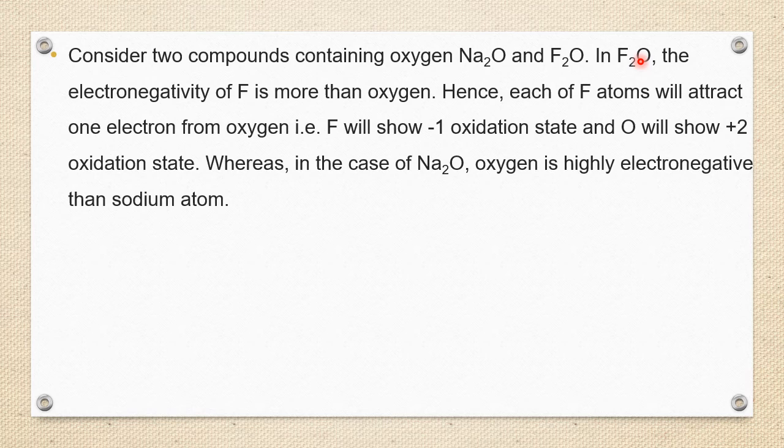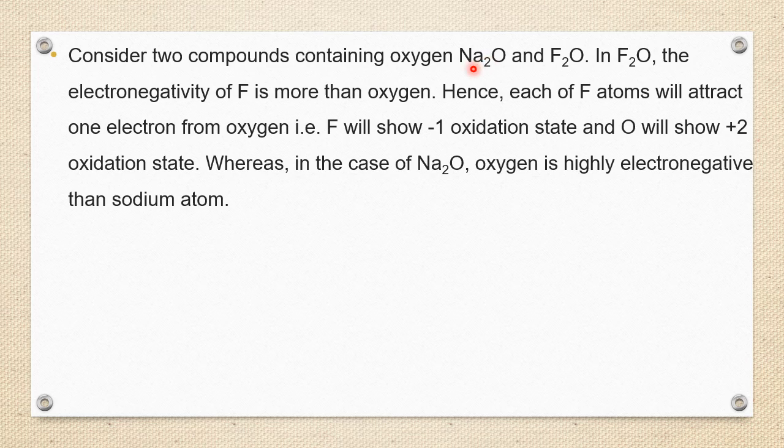Valence is balanced. But in the case of Na2O, Na loses one electron, but O wants two electrons. One Na can give one electron, but one O wants two electrons. Therefore, for the help of oxygen, two Na will come here. Two Na will give two electrons and one O will take two electrons.